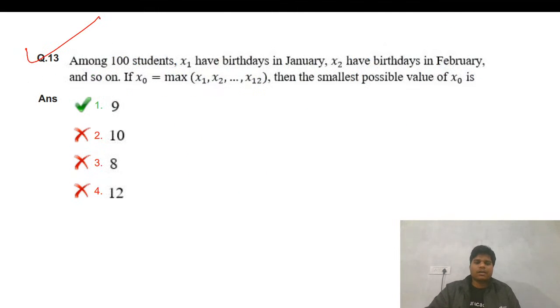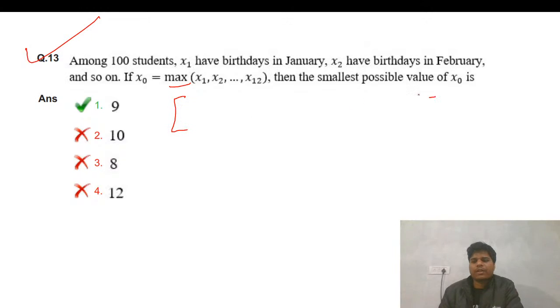Among 100 students, X1 have birthdays in January, X2 have birthdays in February, and so on, like 12 months. 100 students are there, and X1 number of students have birthdays in one month and X2 in another. Then find the smallest value of the maximum. I think this is a simple question.